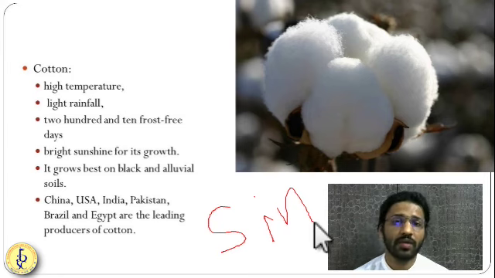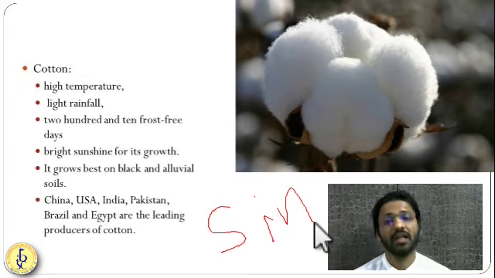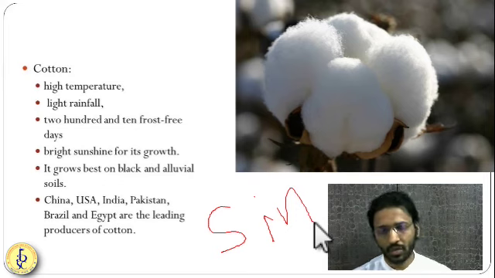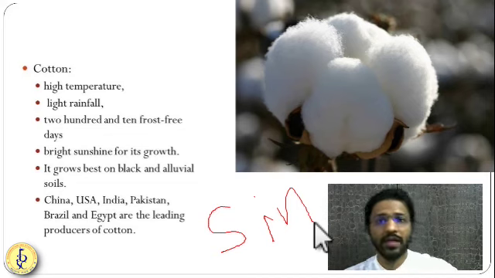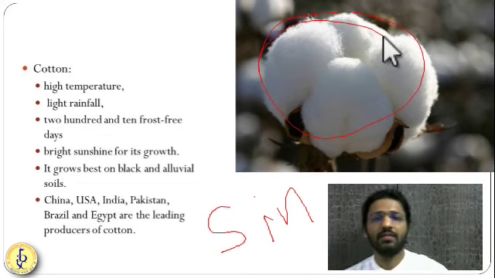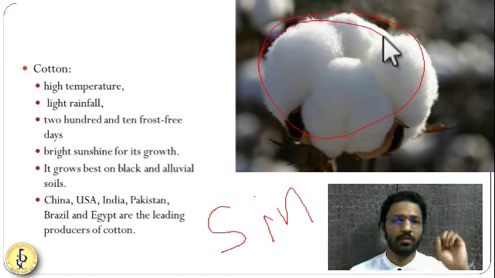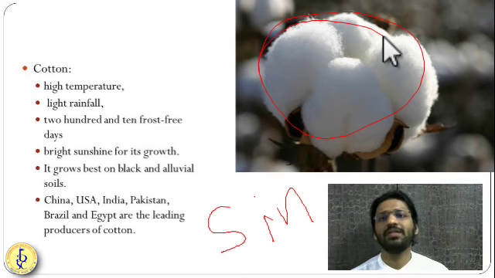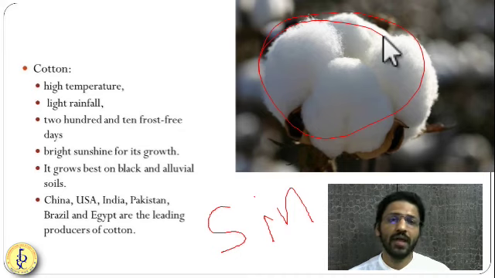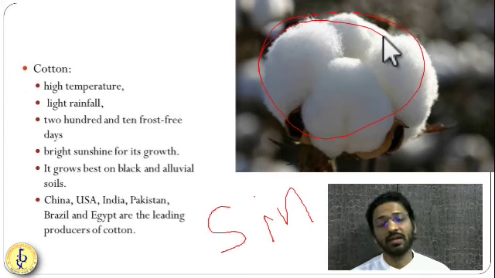Now, cotton requires very high temperature. It requires light rainfall. Specifically, black soil is very suitable for cotton. That's why black soil is also called regur soil. When it comes to the grown stage, there should not be rainfall. There should not be any frost. These conditions are very useful for cotton growth. China, India, Brazil, Pakistan, Egypt, and some other African countries grow the cotton crop.